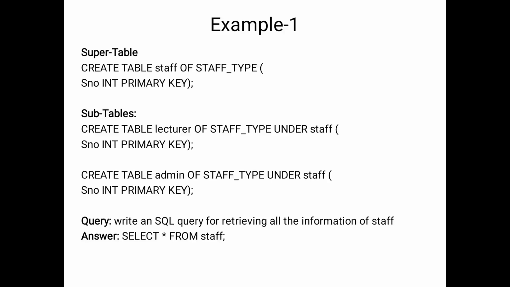Here also we are creating only one column, that is serial number, and create table admin. Under the super table staff, we are creating one more subtable, that is admin. Create table admin of staff type under staff. Here also we are declaring only one column, that is serial number, as primary key. Then we can get the information of all the staff by using the query select star from staff.